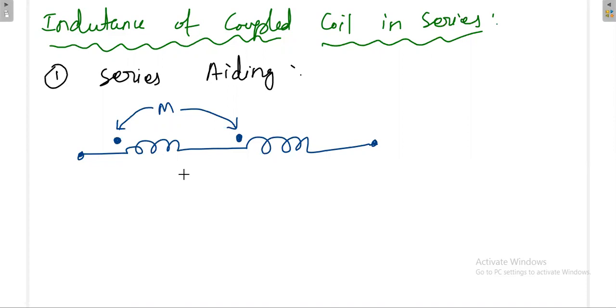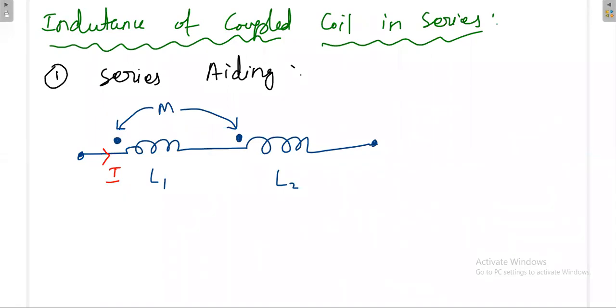One thing you have to be very clear about here, mutual inductance is for both. If some current is flowing here, then this will produce mutual inductance in coil 2.